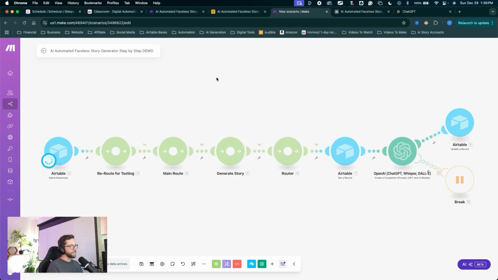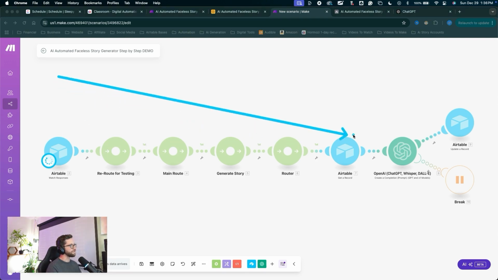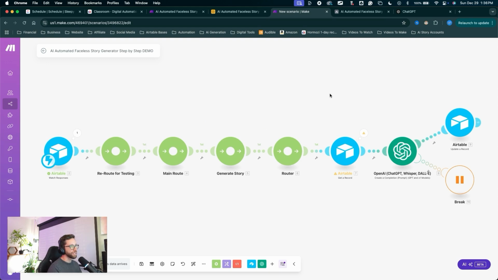I also wanted to illustrate the importance of setting those conditions. If we hadn't set those conditions the way they were, the scenario would have run without our system instructions in there, and we would have gotten a failure in the automation. But because we're setting ourselves up for success, putting in the correct conditions, putting in the correct naming conventions, we should have an easier time with the overall build. And that goes true for anything you're building, anything you're creating from scratch. That is going to hold up if you start off the right way. I can't stress that enough, but I don't do it myself. Let's take a look at what happened.